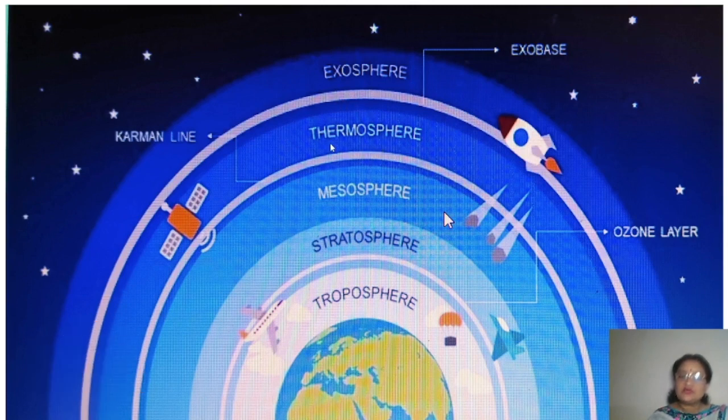Now here children, one more thing I want to tell you. When we are talking of the atmosphere, what is the use of it? The atmosphere always helps in maintaining a temperature which is optimum, or you can say most appropriate, most suitable for the existence of life. Okay, how is it done? Let me tell you. During daytime, the sun rays are coming to us.